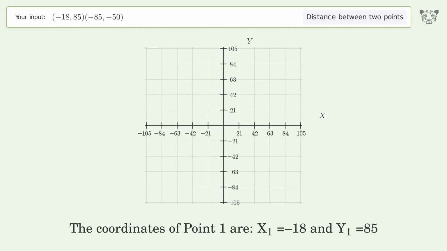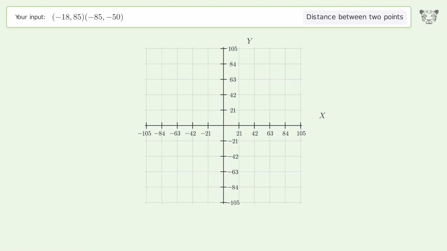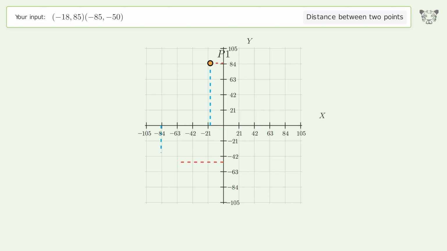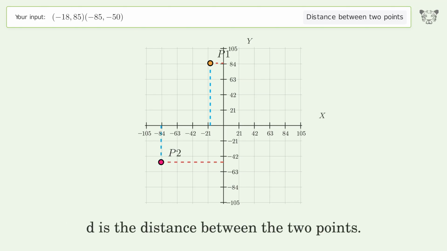The coordinates of point 1 are x1 equals -18 and y1 equals 85. The coordinates of point 2 are x2 equals -85 and y2 equals -50. D is the distance between the 2 points.